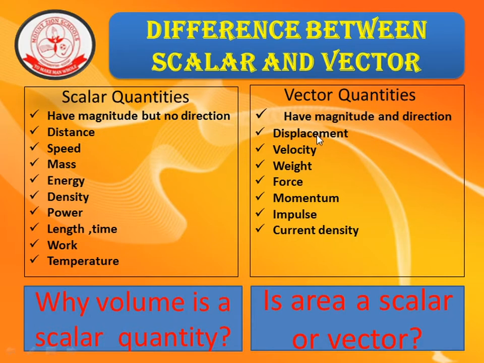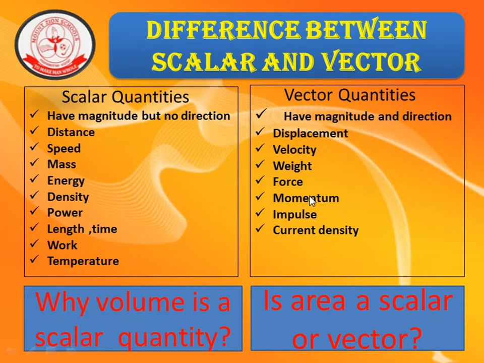Whereas here, if you take these vector quantities, displacement, velocity, weight, force, momentum, impulse and current density, here they have magnitude as well as direction. In what direction the object displaces. Similarly, what is the momentum of the object?